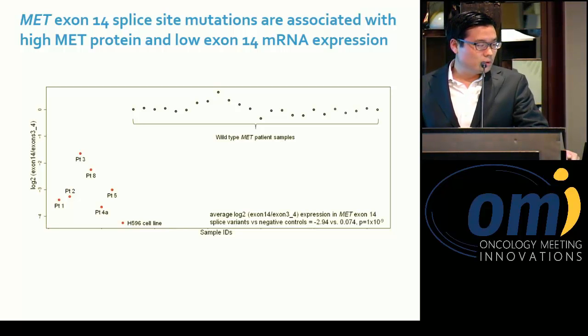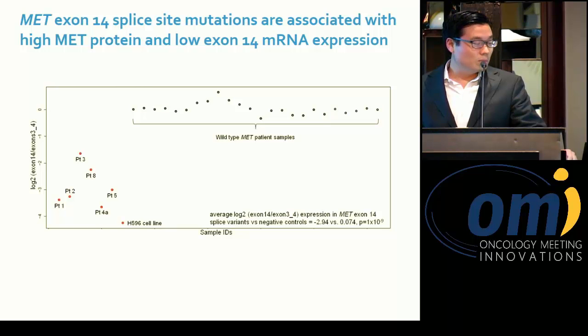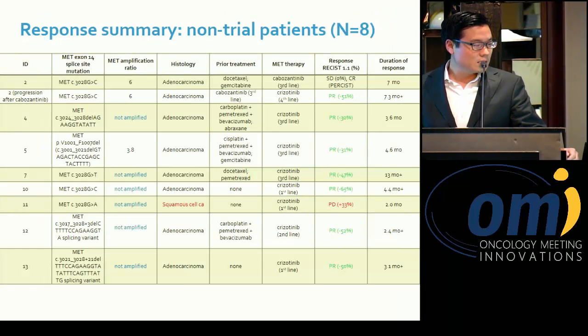So this shows a group of MET wild-type patient samples on the top right, the black circles, and then on the bottom left are our cases where we performed NanoString for exon 14 normalized to exons 3 and 4, with H596 as a control cell line, showing loss of exon 14 in these cases.